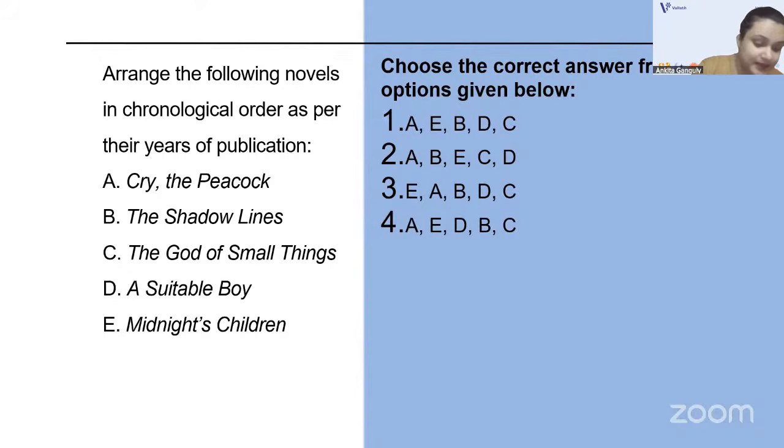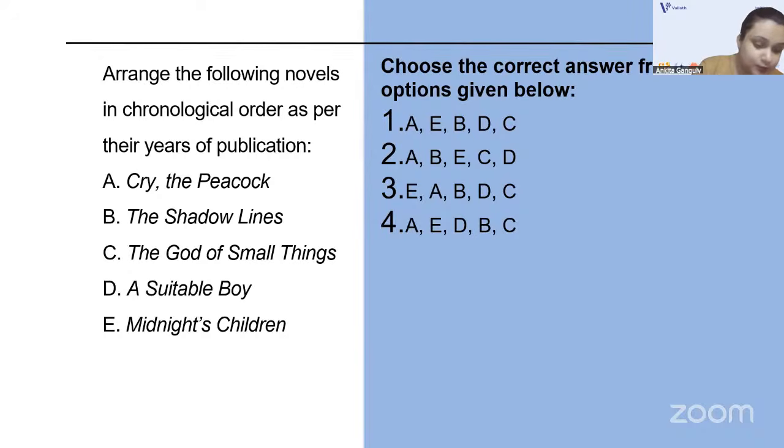Then The Shadow Lines by Amitav Ghosh was published in 1988. Then The God of Small Things by Arundhati Roy was published in 1997.